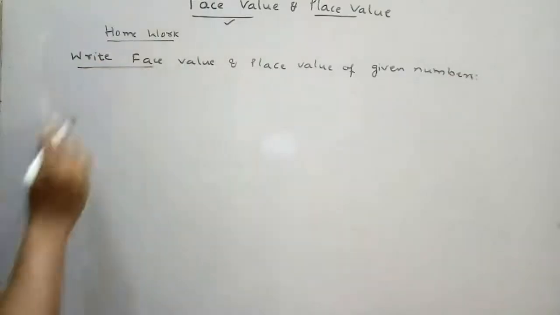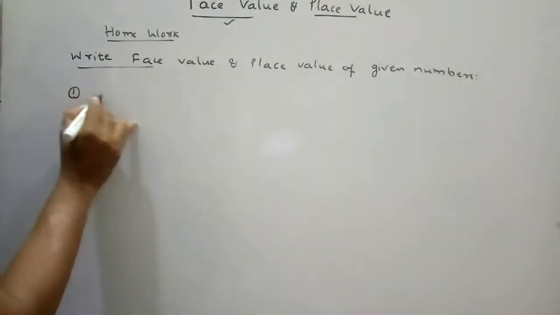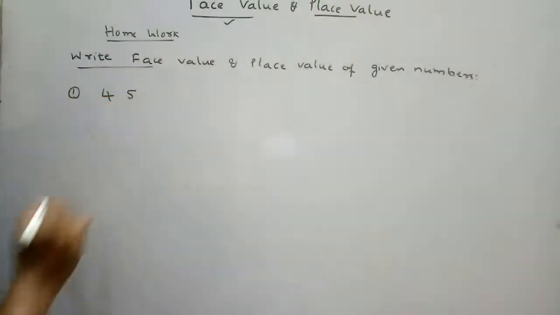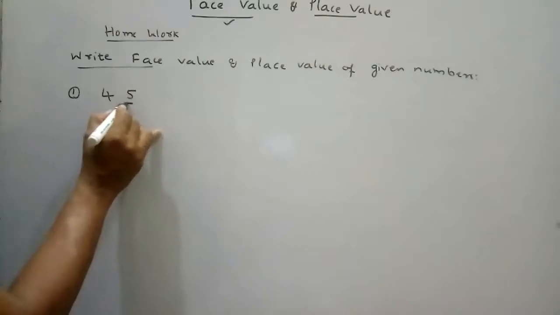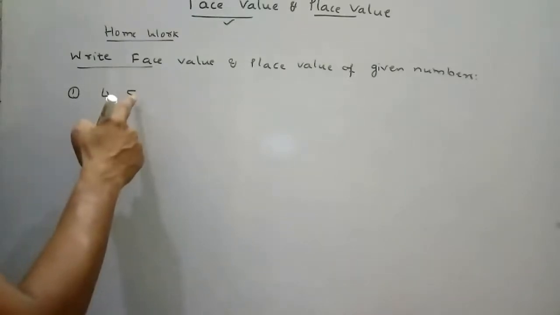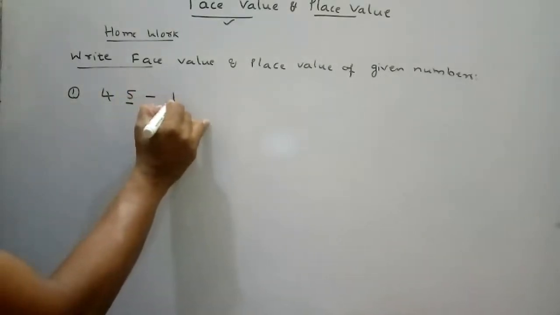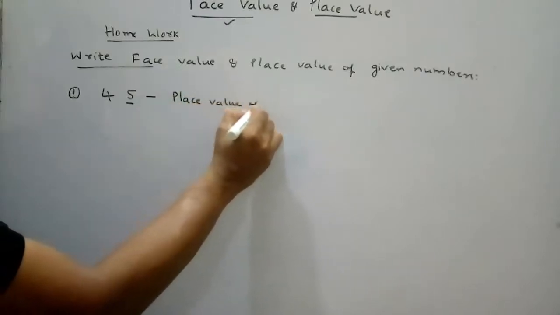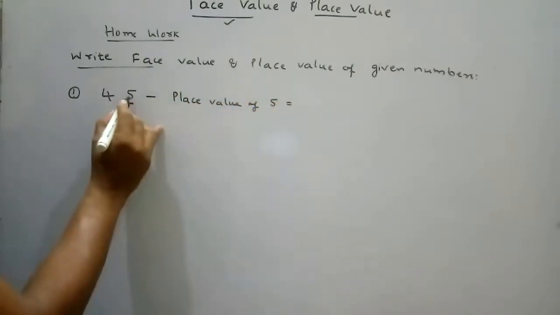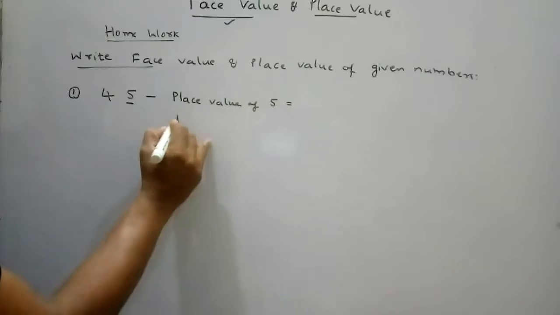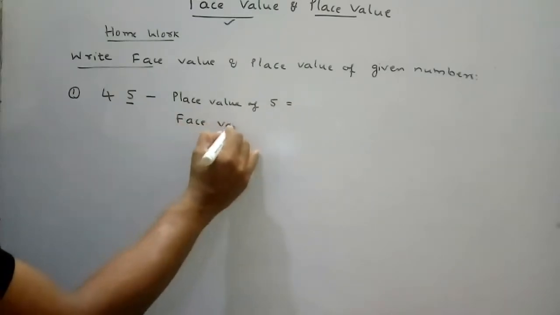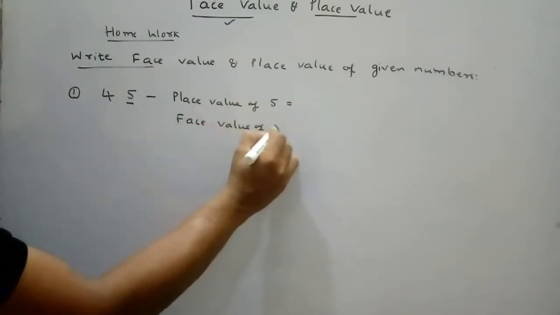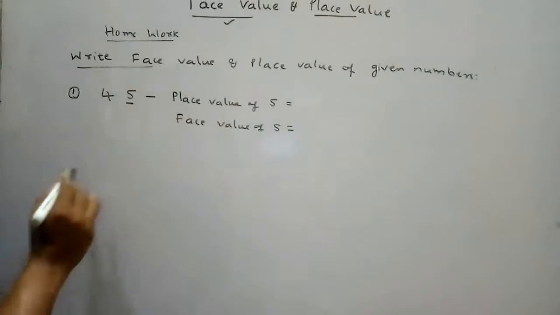So this is the heading, write with red pen. First, 45. See, the underlined number is 5. Write for this one, place value of 5. Next, face value of 5. Right here the answers.